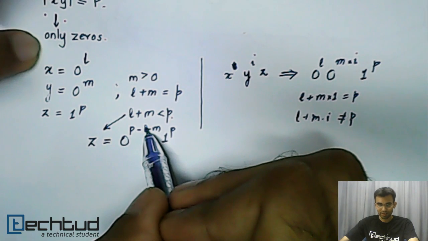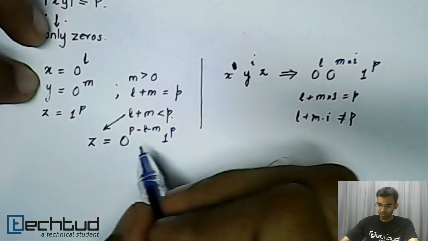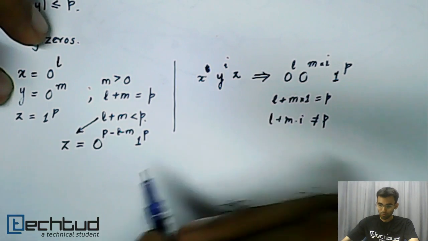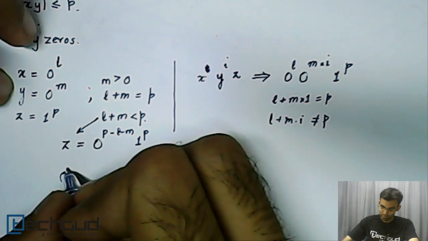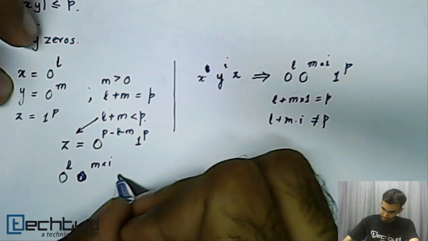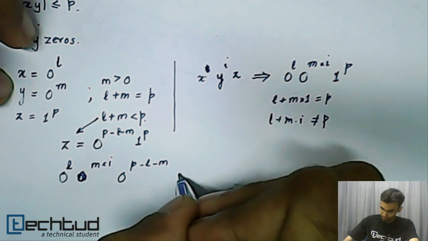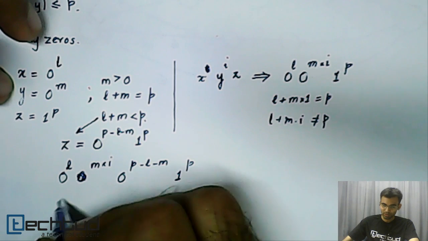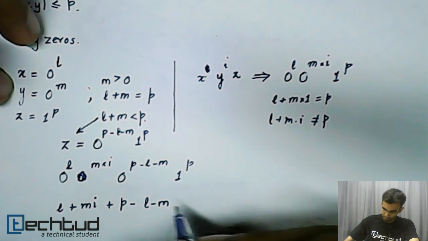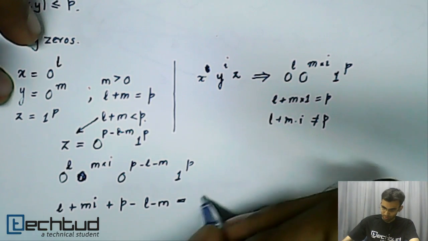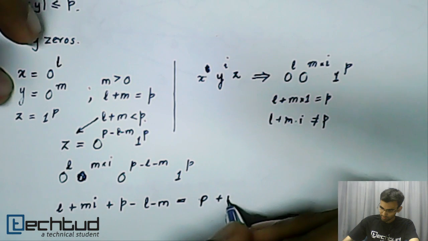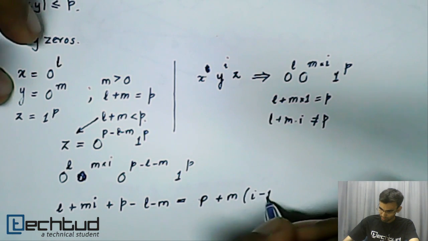Because L zeros are in X, M zeros are in Y. In this case as well, for I other than 1, what we will get is the string 0 raised to L, 0 raised to M into I, 0 raised to P minus L minus M, 1 raised to P. And this turns out to be L plus M into I plus P minus L minus M, which is equal to P plus M times I minus 1.